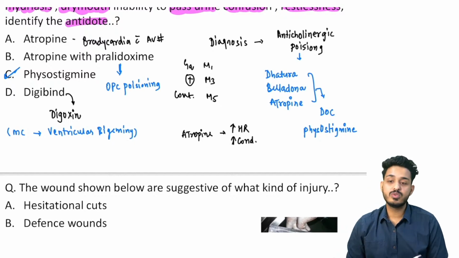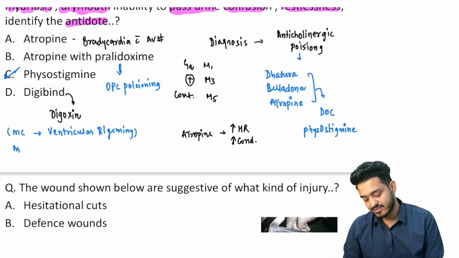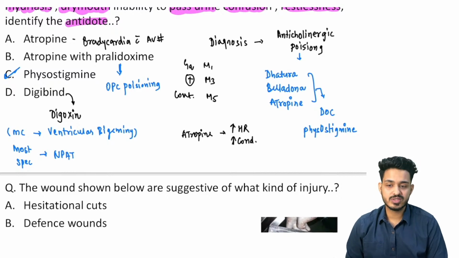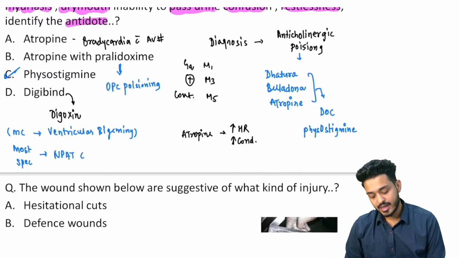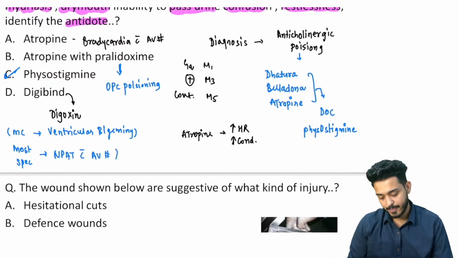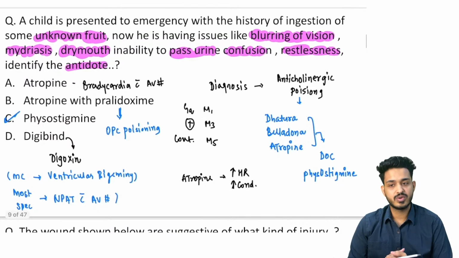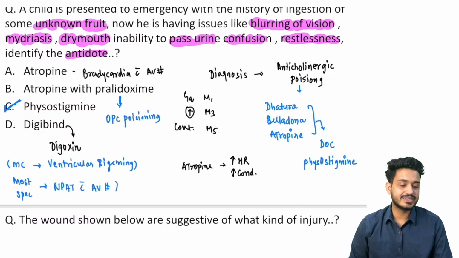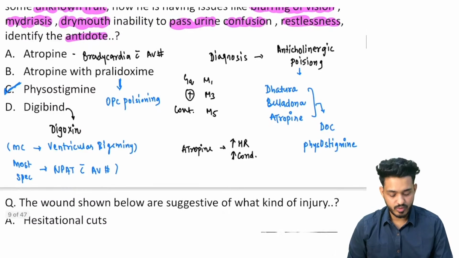Whereas the most specific type of arrhythmia, if they ask you the most specific type of arrhythmia because of this, that is going to be NPAT with AV block. That is going to be non-paroxysmal atrial tachycardia with AV block. And this digoxin we are going to use in the cases of heart failure. That is what is here, right? So the answer in this particular case is going to be physostigmine.